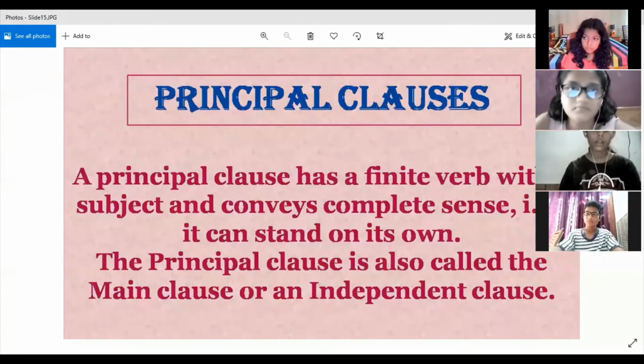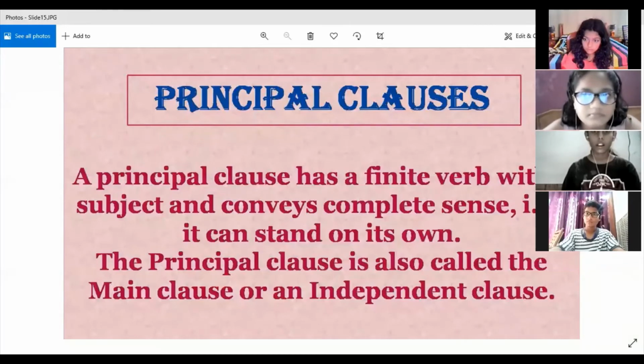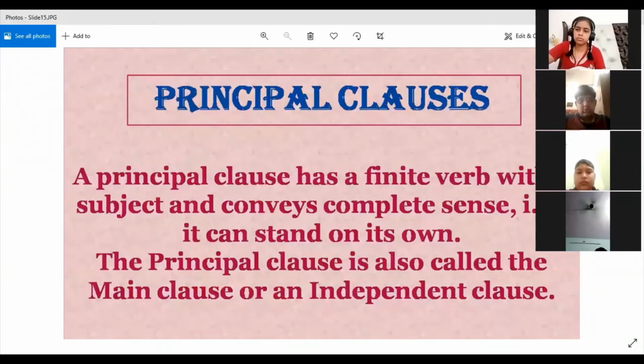Ma'am, it should have a subject and a predicate and should convey complete sense or some sense. Okay. You missed out one most important. All right, we'll go to someone else. Ma'am, it should be a part of speech.